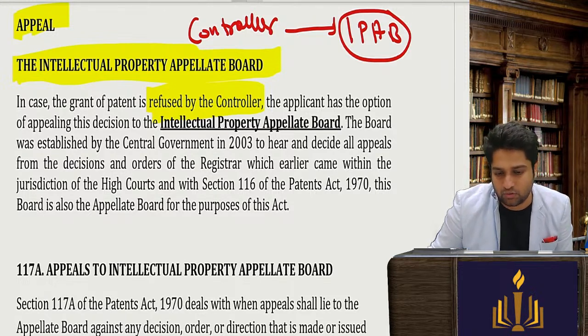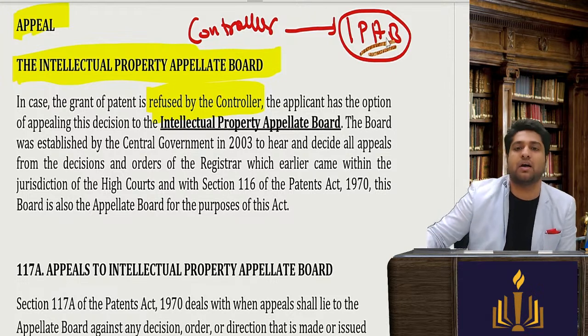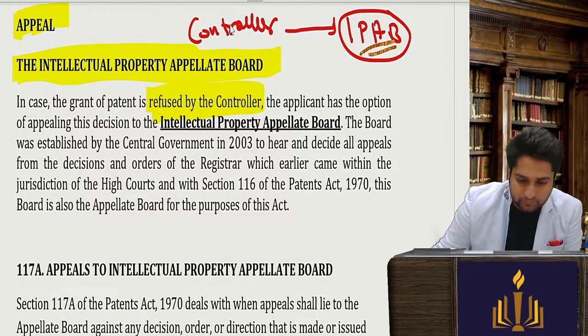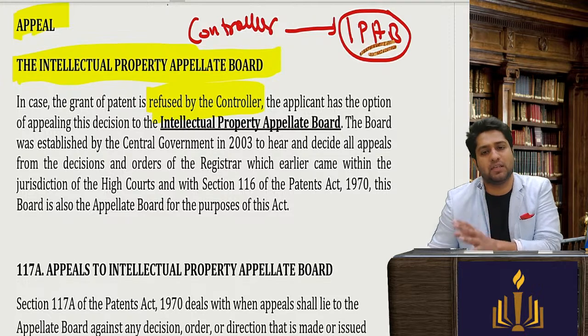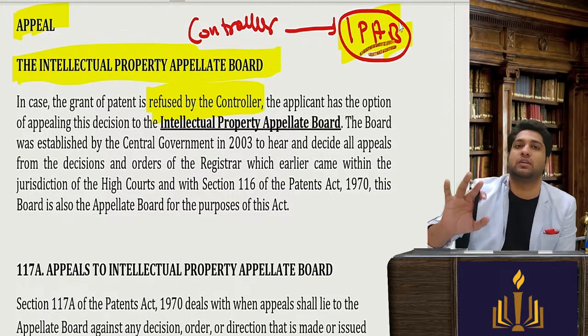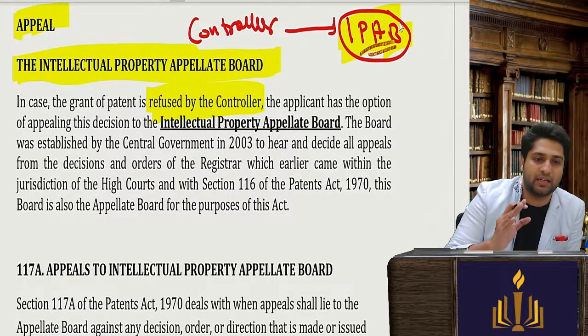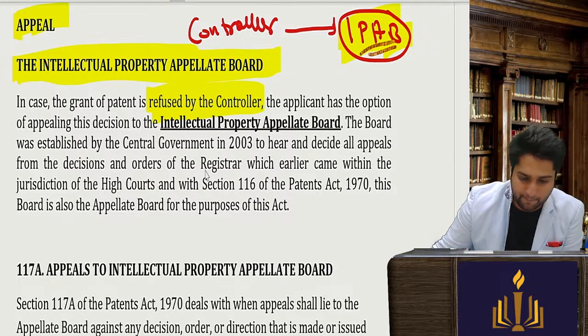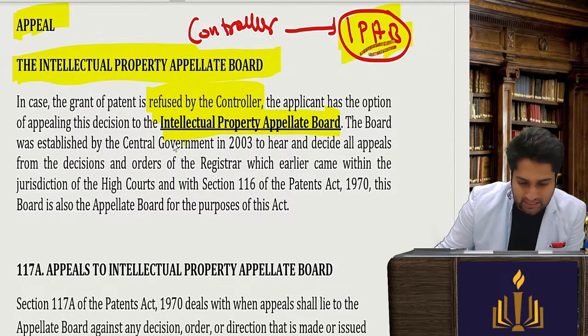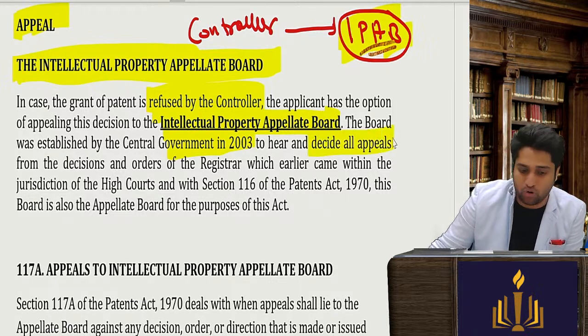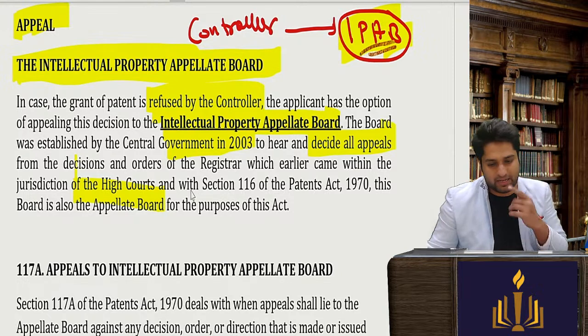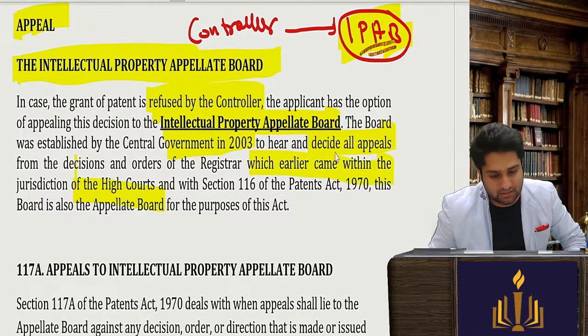So this is the one and final appeal. You can apply for review, but there is no higher authority that will hear the matter than the Intellectual Property Appellate Board. The board was established in 2003 to decide all the appeals from the orders of anything which was earlier coming under the High Court.